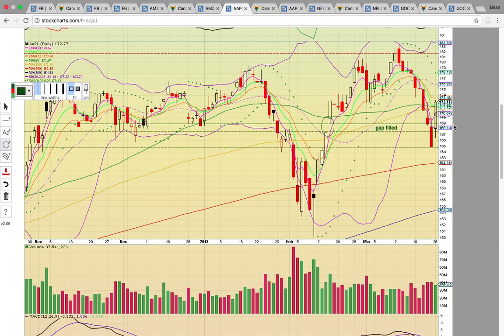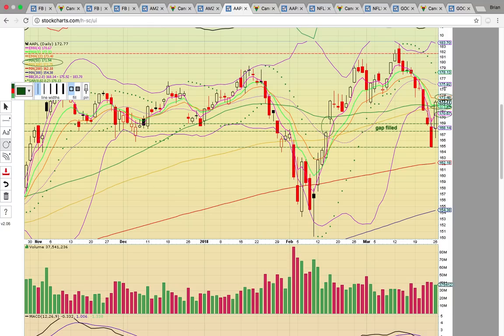If it drops back below 170, it'll be a red flag, and it really now needs to stay above the green and gold line. That's the 50 and 100-day simple moving averages. So basically it needs to stay above 172. Hold that 172 level, and then EMA 13 at 173.48 will be the next level to break. It closed at 173 in after hours trading.